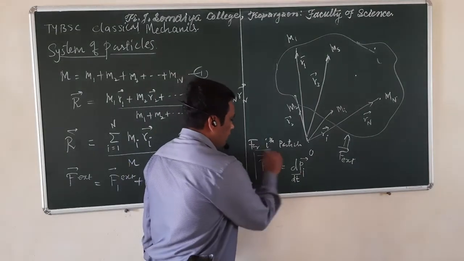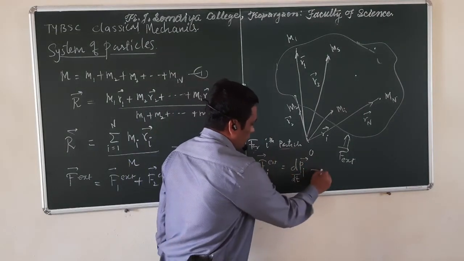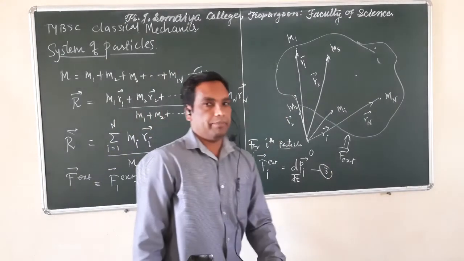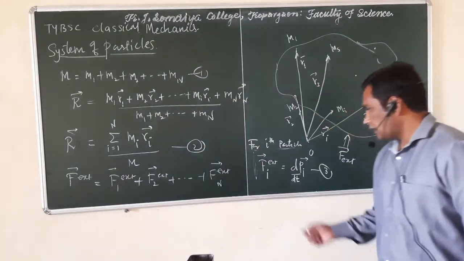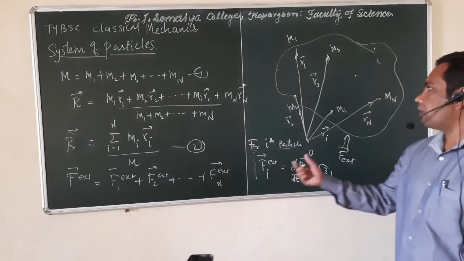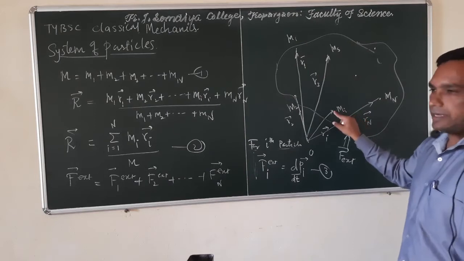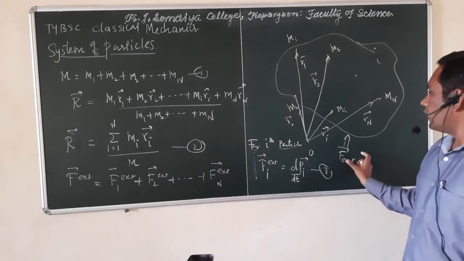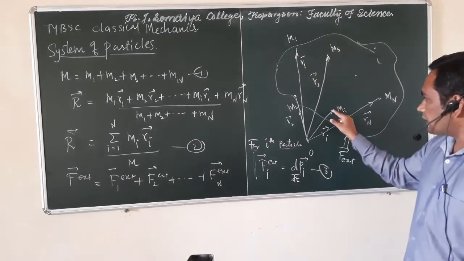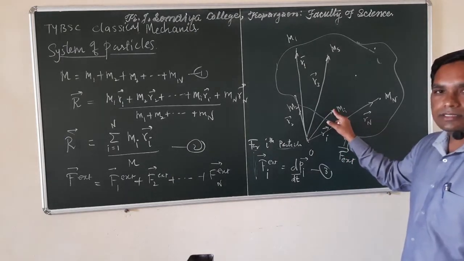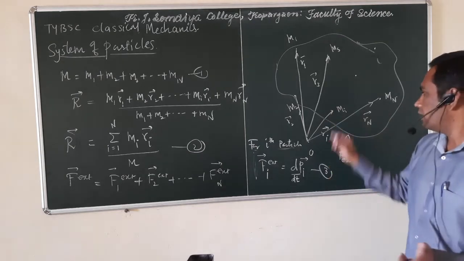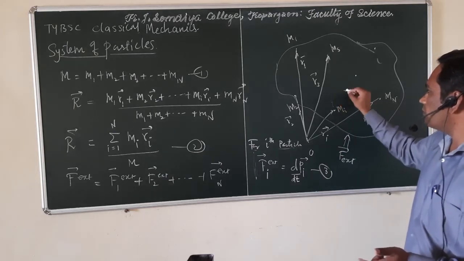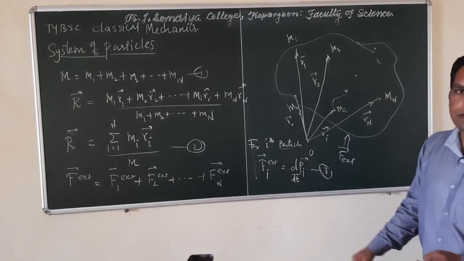Now, when you apply Newton's second law for the ith particle, what will happen? Here, Fi external means the force acting on the ith particle. We know that when we apply an external force, the ith particle changes its position; it does not stay where it was. Suppose this is the changed position of the ith particle.